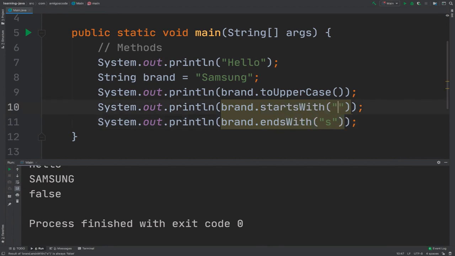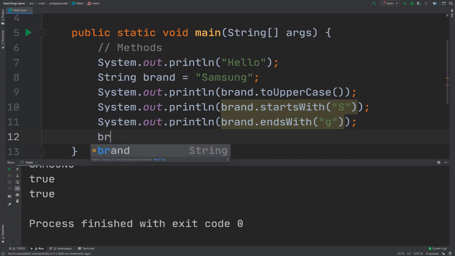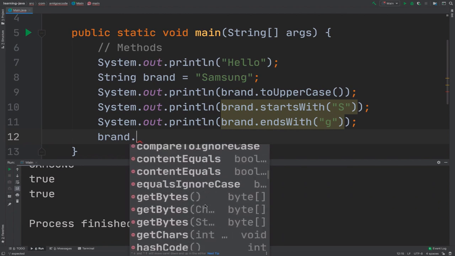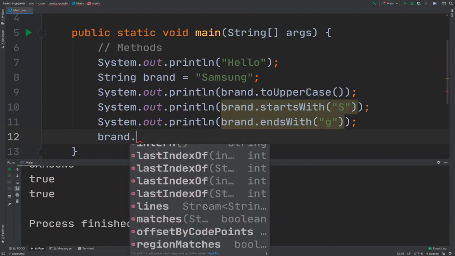Right here, let me actually change this to uppercase. So now if I run this, you can see that starts with capital S is true, ends with lowercase s is false. I change that to lowercase g. There we go, so true and true. If I type brand and then dot, you can see that we have a bunch of these methods. We didn't write any of these methods, this is given to us by default.